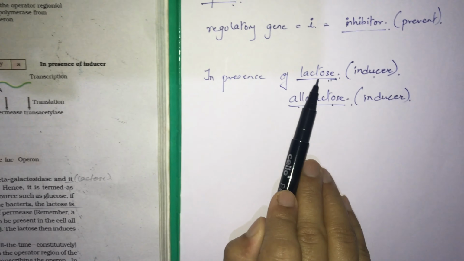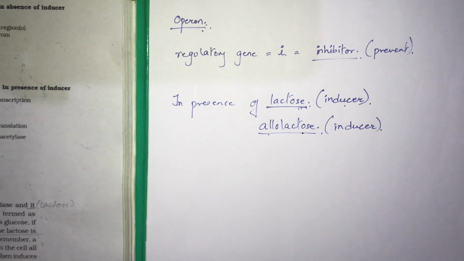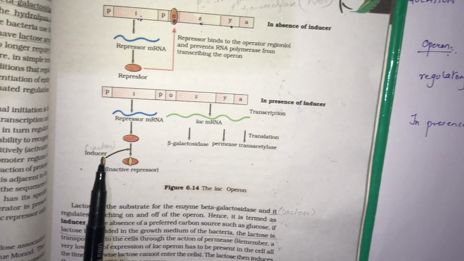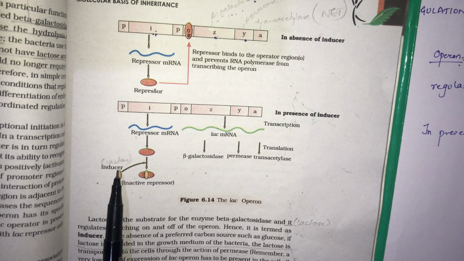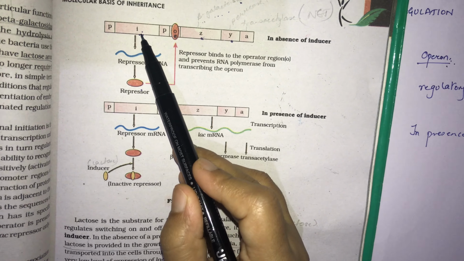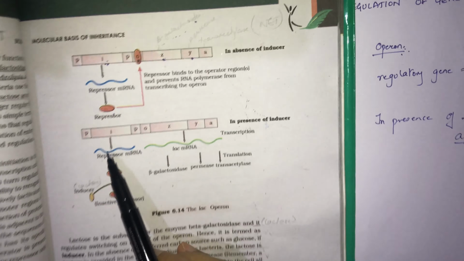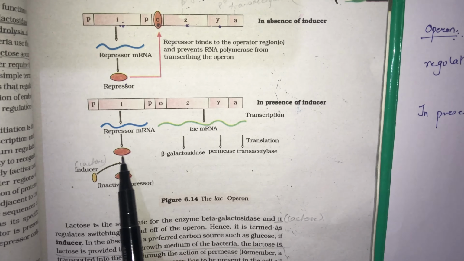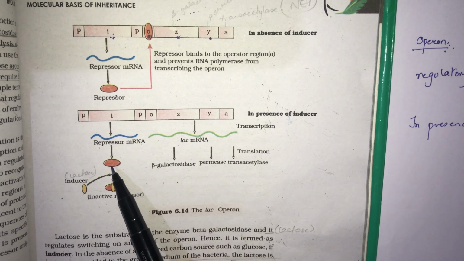So if there is presence of lactose or allolactose here, this inducer molecule will bind to the repressor molecule which is synthesized by this I gene, the repressor molecule which is coded by this I gene.